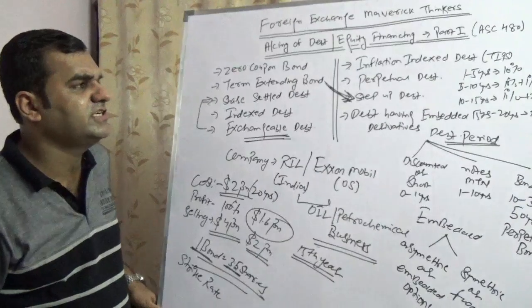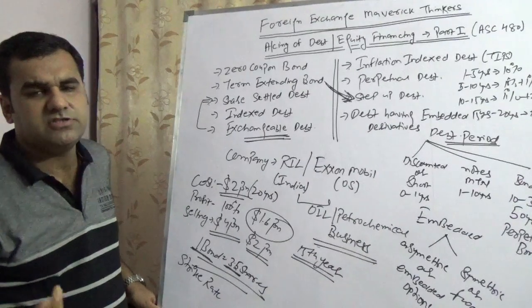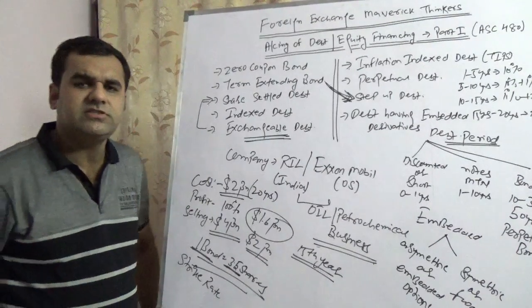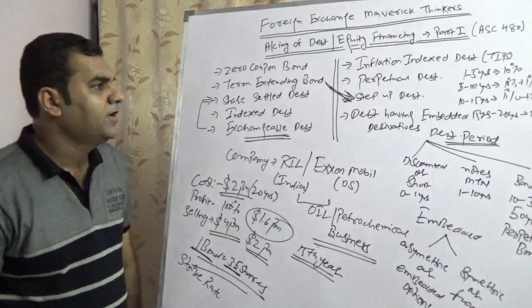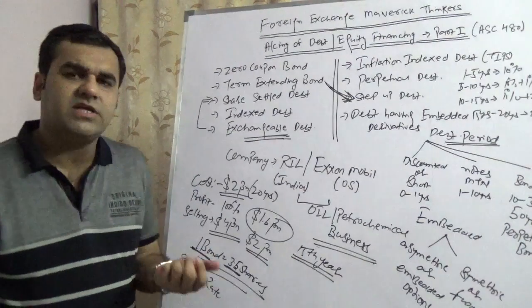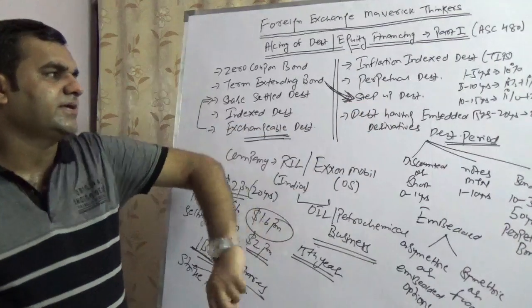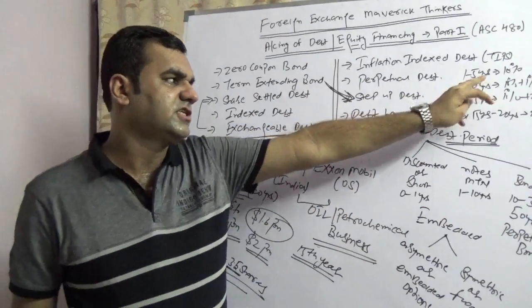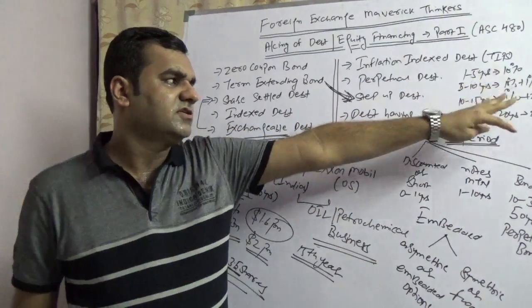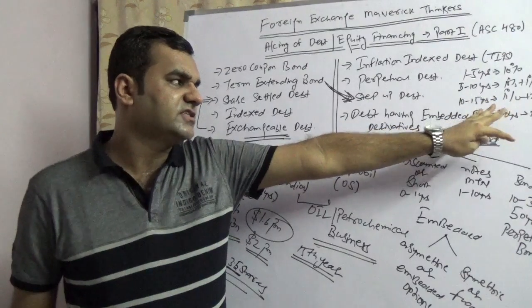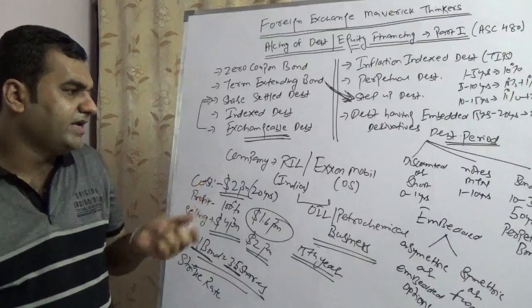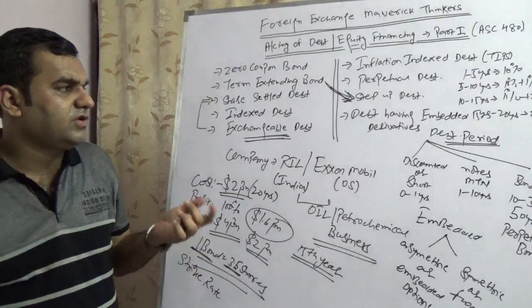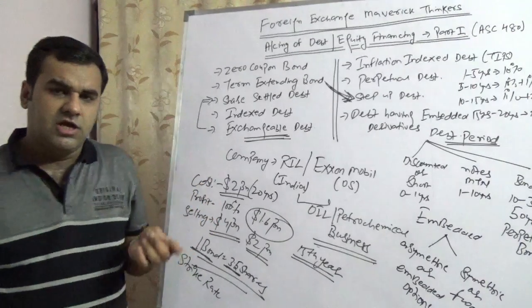You would have inflation index protected securities, which is known as TIPS in the US shortly, wherein the coupon rate is not fixed, it links to CPI. You would have perpetual debt, which is of course a liability. You would have step-up bonds, like mentioned here. 1 to 5 years it was 3%, 5 to 10 years 1% rise, 10 to 15 years 2%, 15 to 20 years 3% rise.